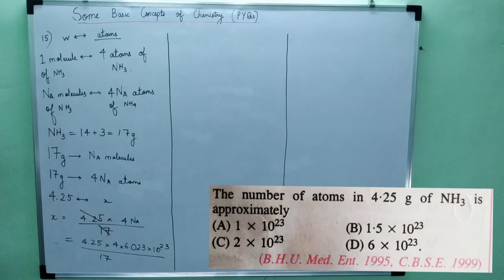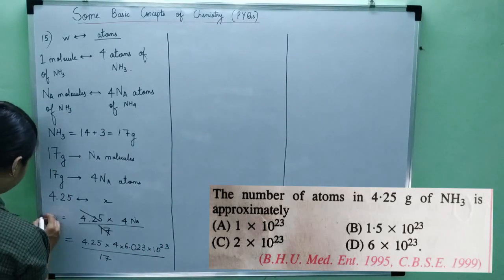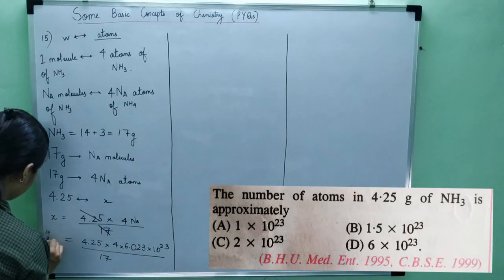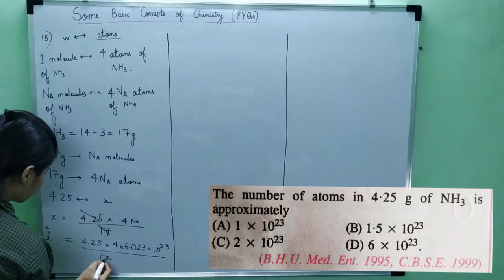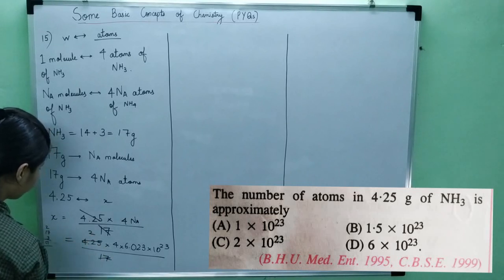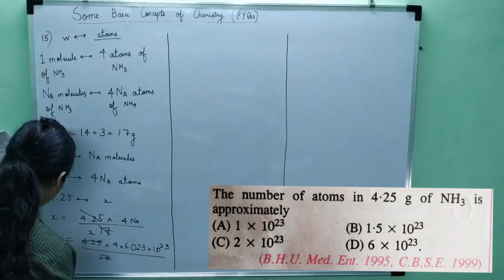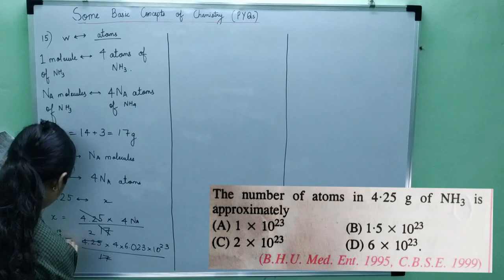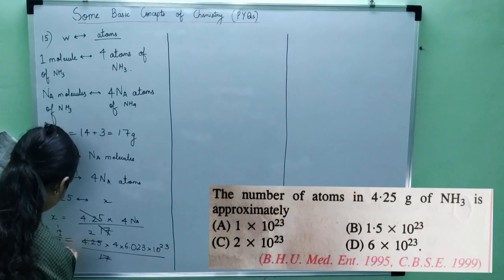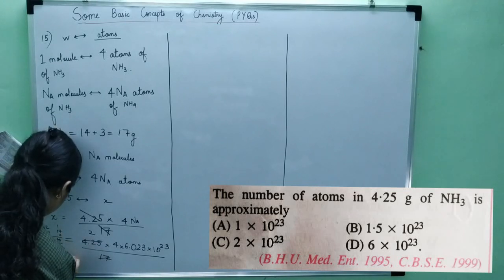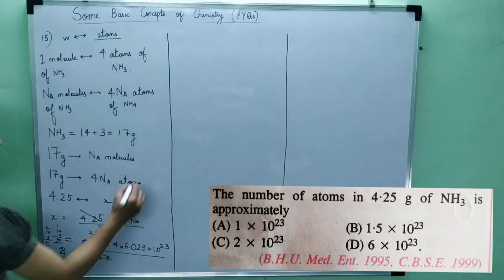Okay. Now I can approximate. So this is approximately 2, right? Yeah. So this is approximately 2.